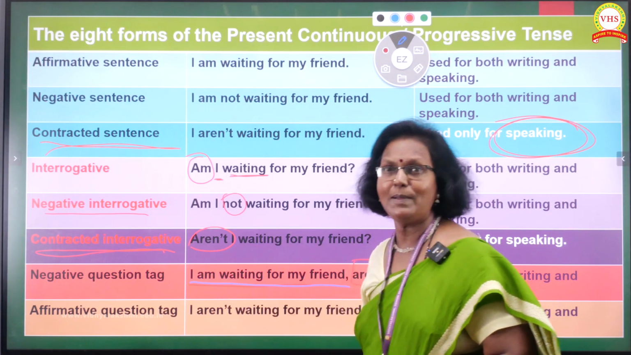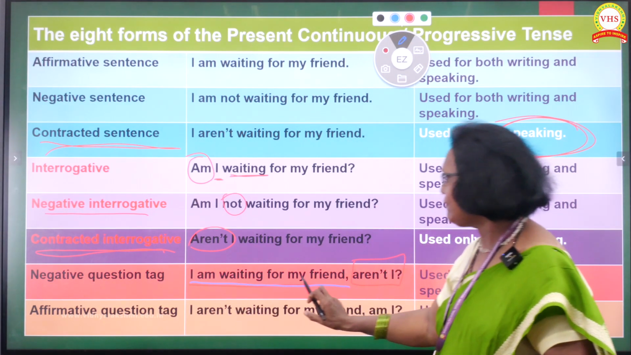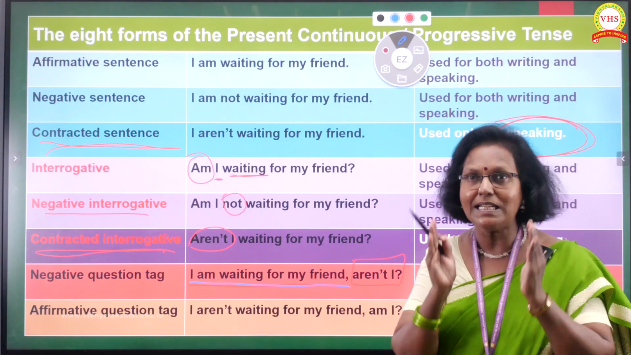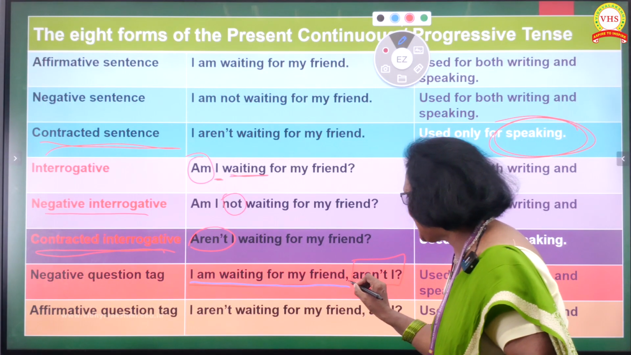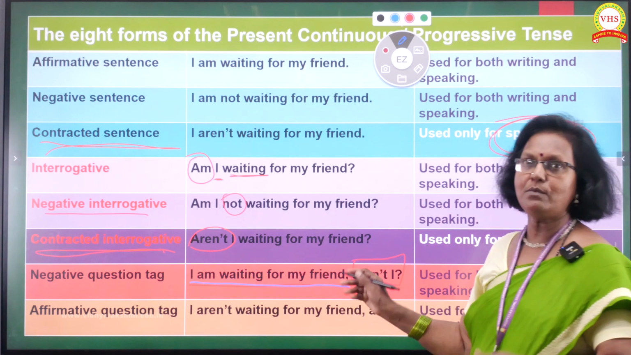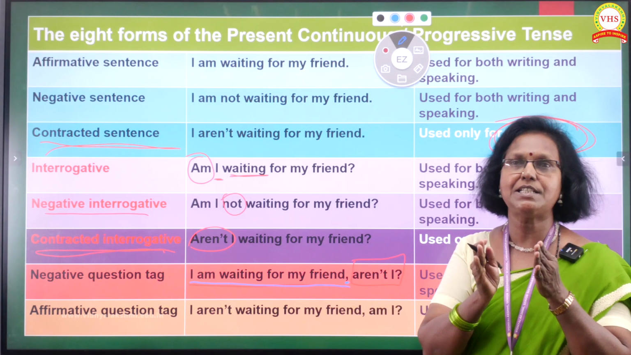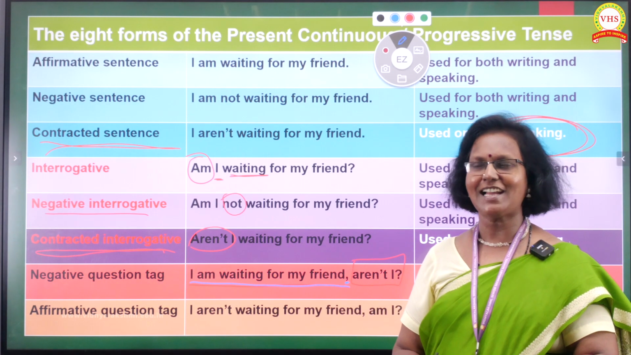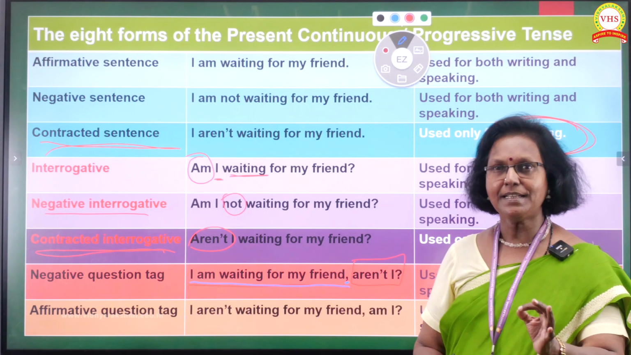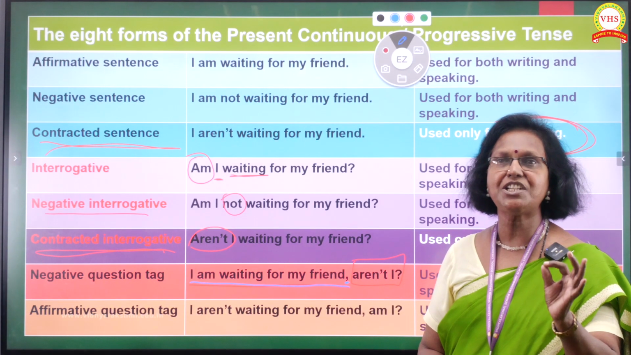Yes, can you see it now better? Yes, I am waiting for my friend. This is a sentence part. We are separating it with a comma and then we are writing the contracted negative form. I'm waiting for my friend, aren't I? Got it? It is the negative question tag.